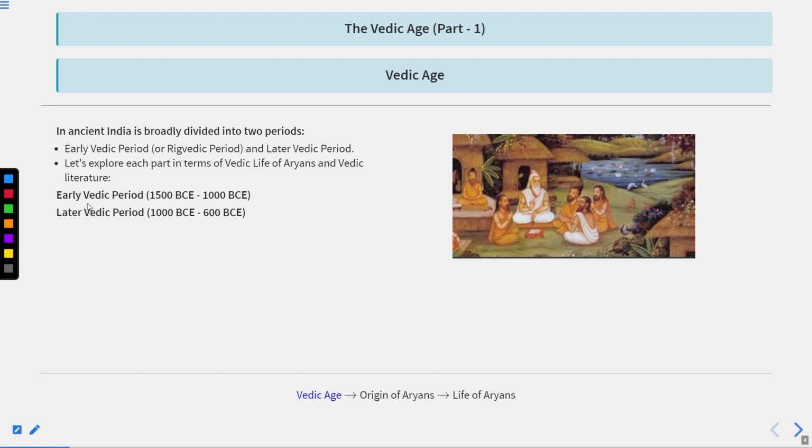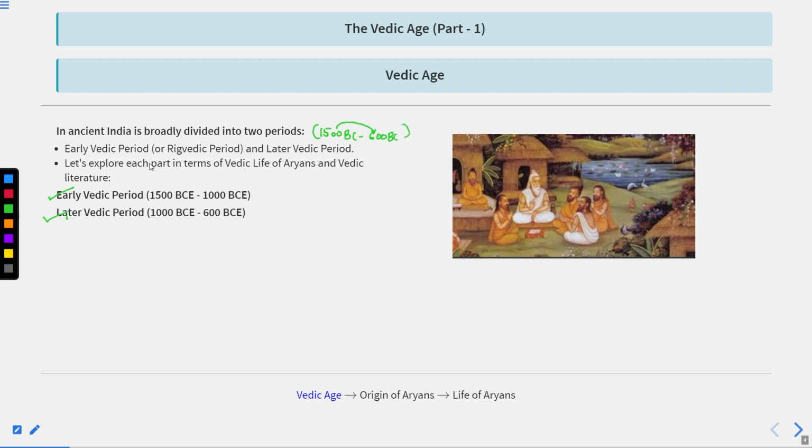Okay, so we generally divide the Vedic Age into two parts: the early Vedic period and the later Vedic period. As we know, the Aryans came to India around 1500 BC and the Vedic Age declined around 600 BC. This whole 900 years is divided into two parts.